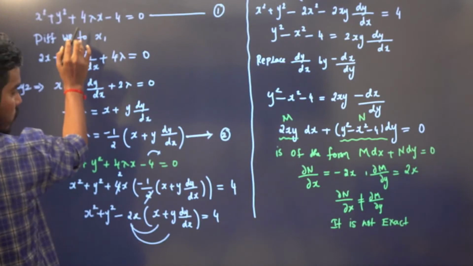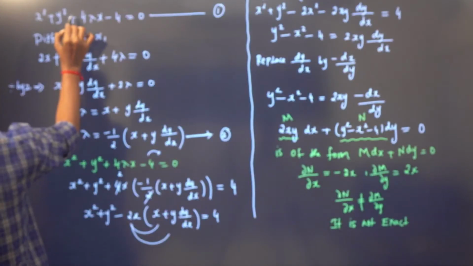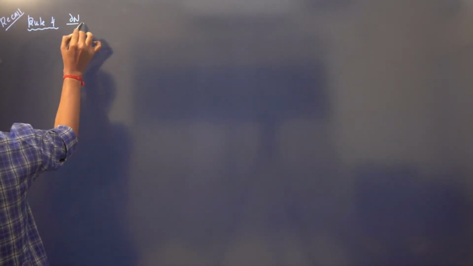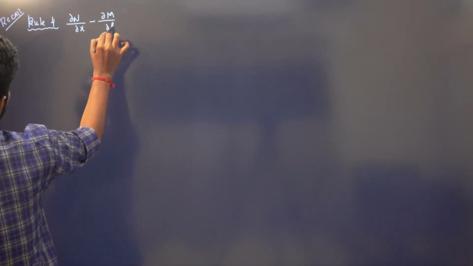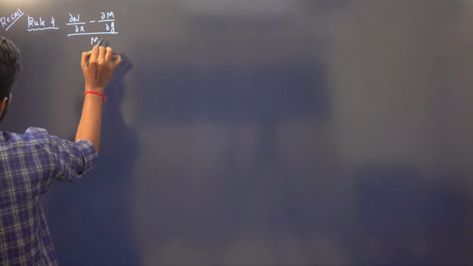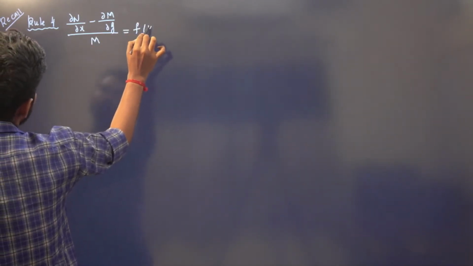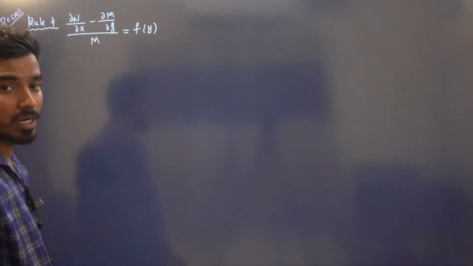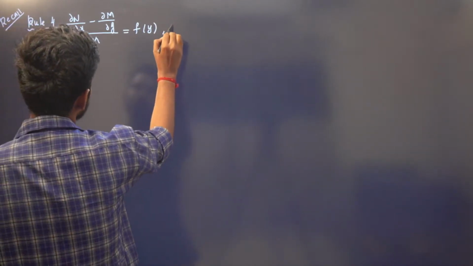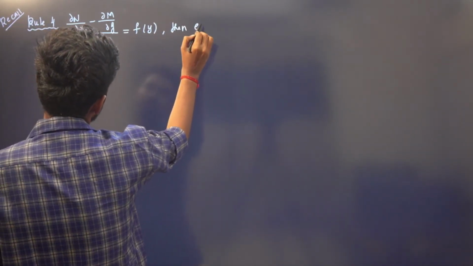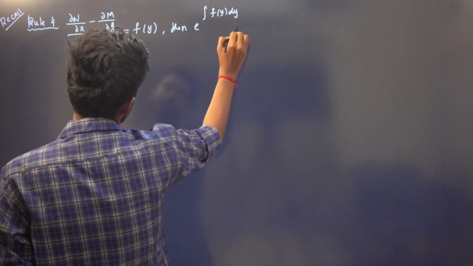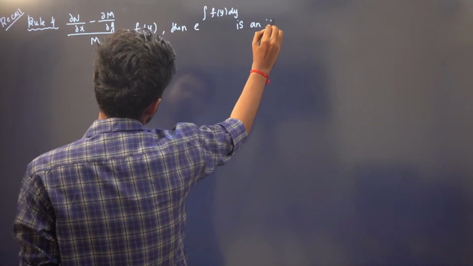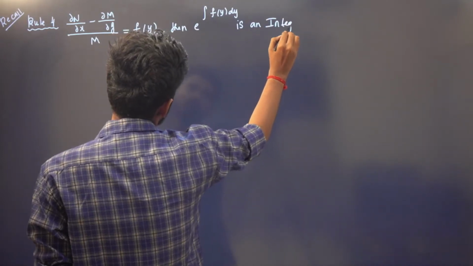So what rule 4 says is, if (dou N by dou x minus dou M by dou y) divided by M is a function of y only, then e power integration of f of y dy is an integrating factor. This is our rule 4, right?